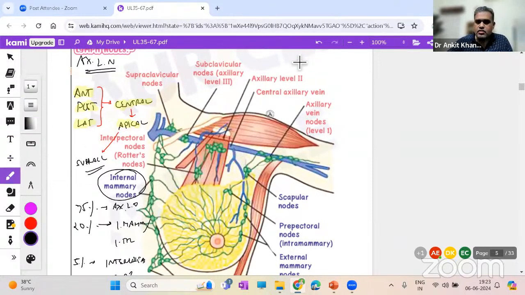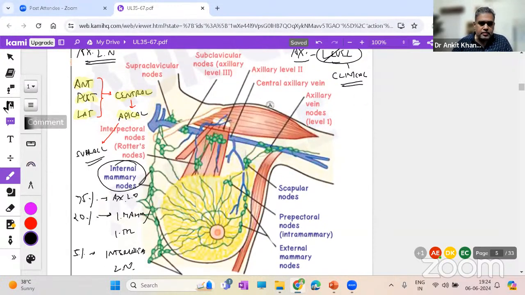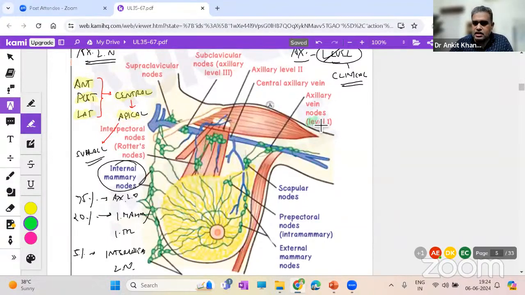So what we can write over here in axillary lymph nodes: one is this 5 group of lymph nodes, and one is the level of lymph nodes. Now this leveling will help you from a clinical standpoint. Clinically, this leveling is very important. How? See, here you have 3 levels: level 1, then we have level 2 over here, and then we have level 3 over here.